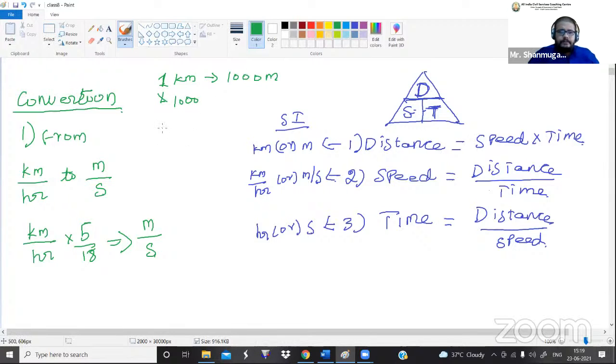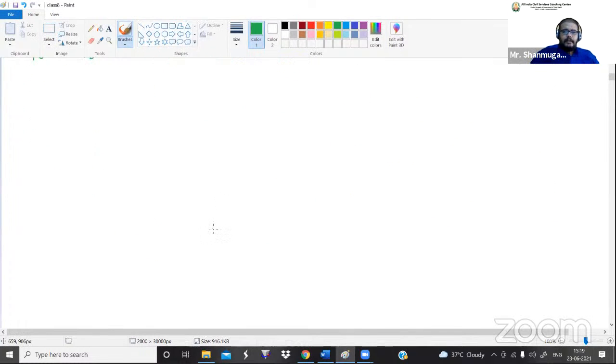And similarly, 1 hour, that is equal to how many seconds? 1 minute is equal to 60 seconds. So 60 minutes is equal to 60 into 60, so totally 3600 seconds. Okay, so let me write it in a separate way. 1 hour, that is equal to how many seconds? 1 hour is equal to 60 minutes, or we can say 3600 seconds.